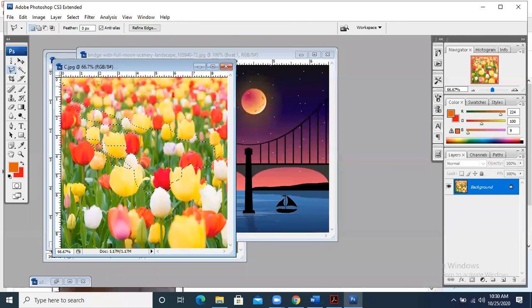What is polygon? In polygon, the case is different. In polygon, you are going to draw small lines. Control D is used to unselect. Okay, I pressed Control D to unselect. Now what will happen in the polygon? You can make simple straight lines. Okay, in this way. So this happens in the polygon tool. Yes, this is clear.